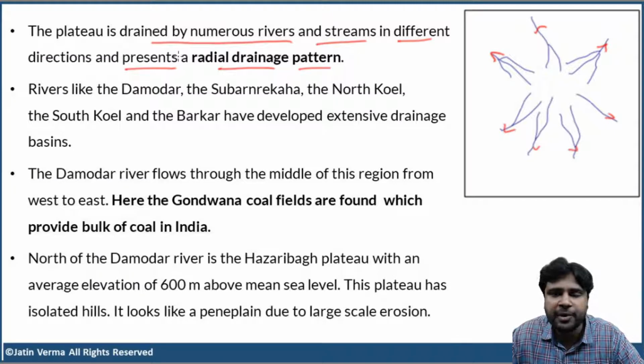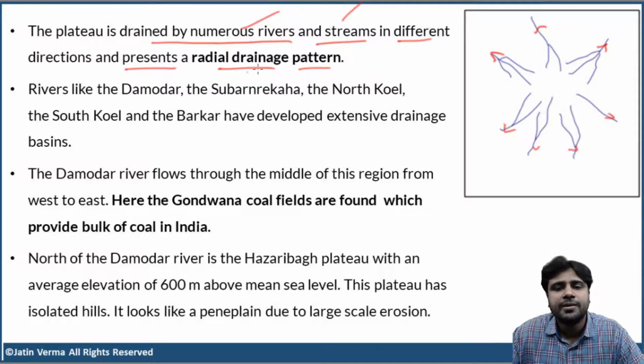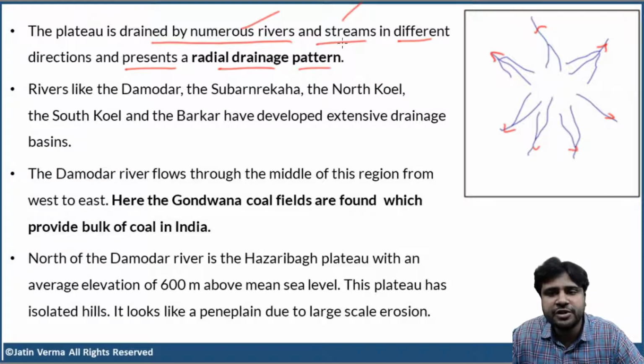First of all, the plateau is drained by many rivers and streams, and some of the rivers are important also. What are those rivers? We are going to discuss in the next chapter. Just don't worry about that. So the plateau is drained by numerous rivers and streams in different directions, and it presents a radial drainage pattern. From a central point, the streams are flowing outward in different directions.